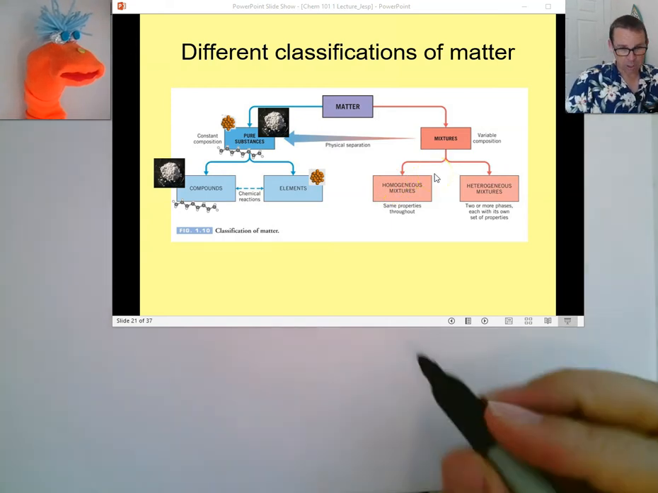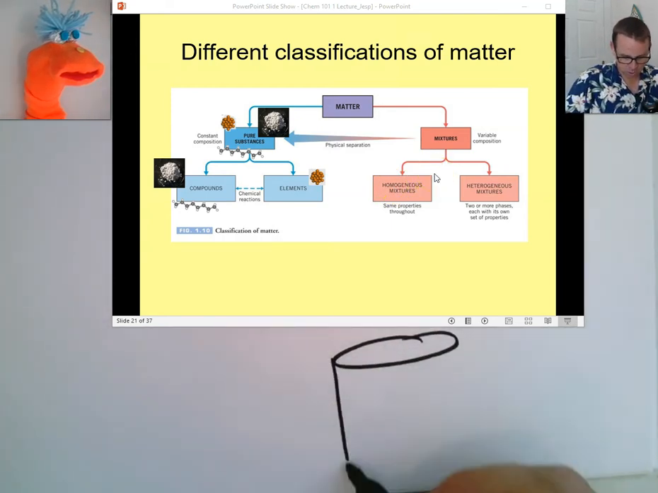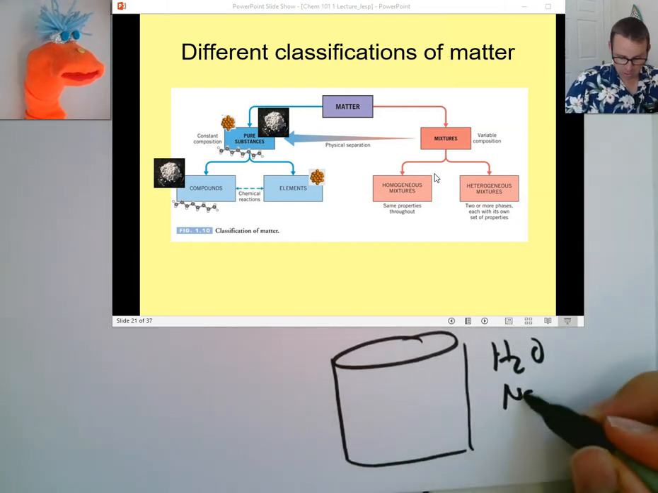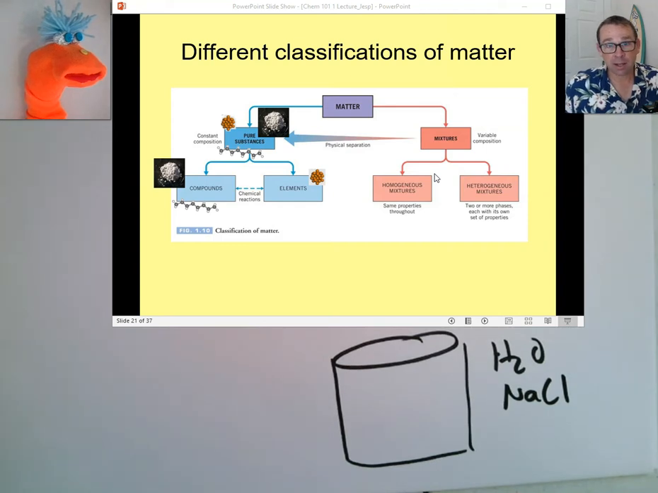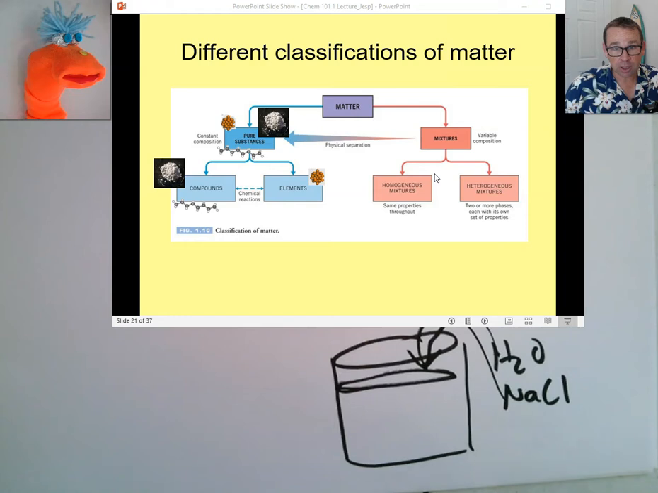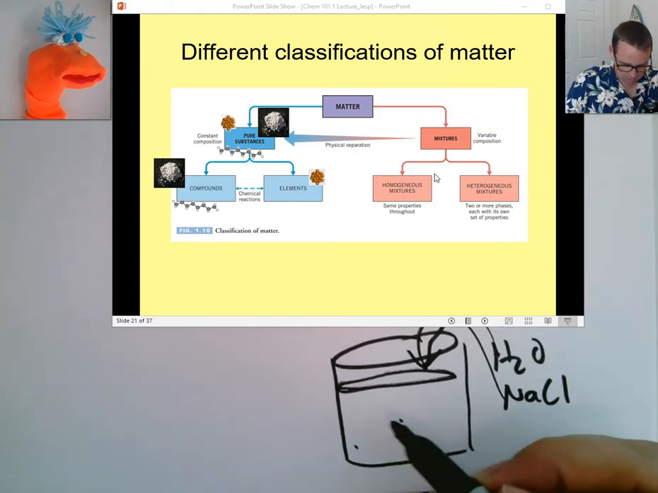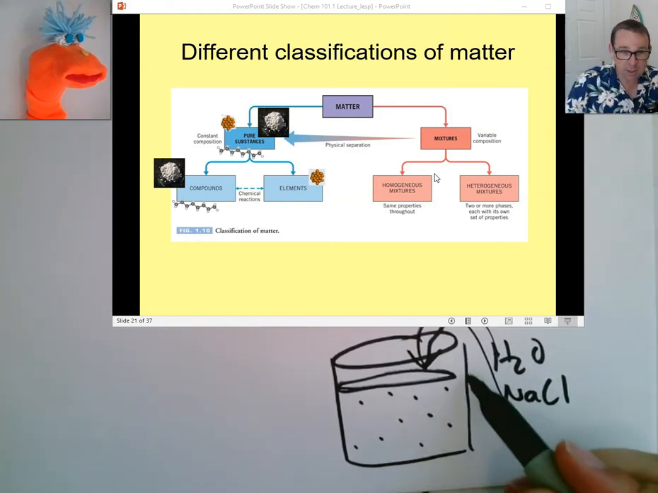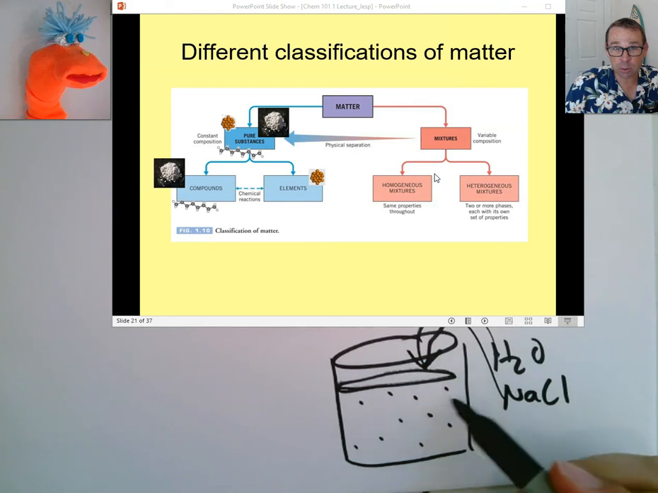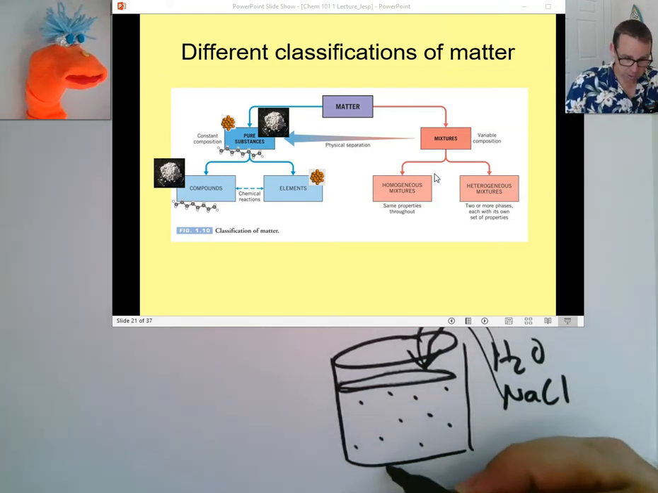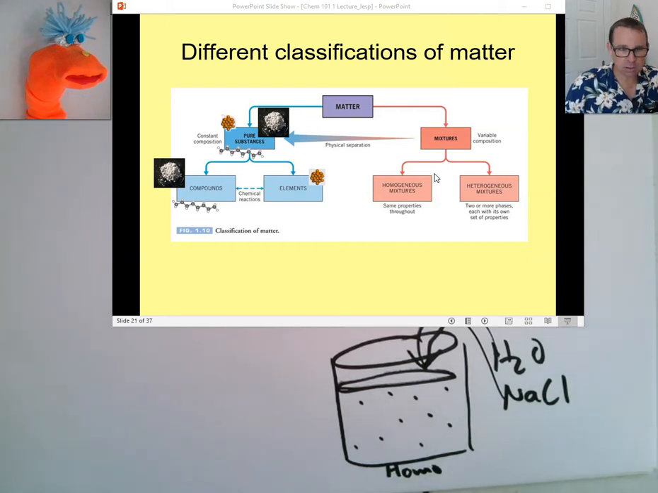So, for example, if I have a mixture of water and something else like maybe sodium chloride, and the sodium chloride and water are both dissolved in my solution, then I would say that it's a homogeneous solution. Because if I looked over at this spot, I would see that the amount of sodium chloride is the same as over in this spot. So that would be an example of homogeneous.